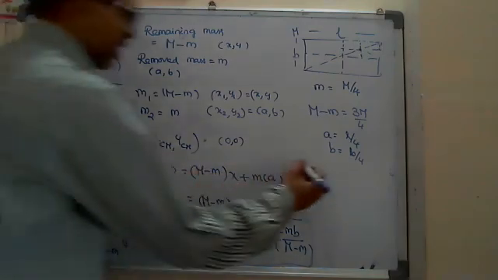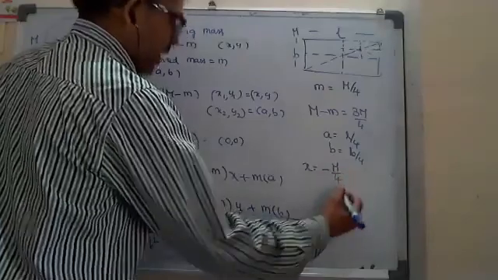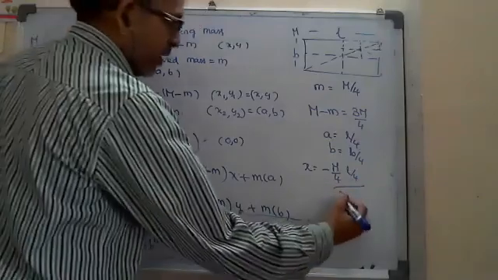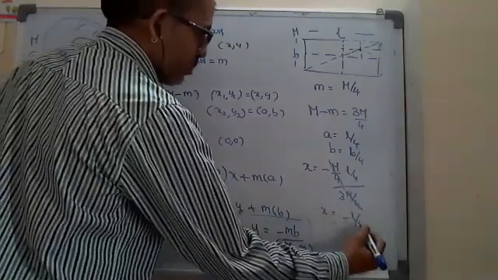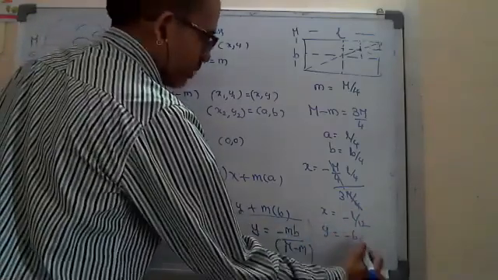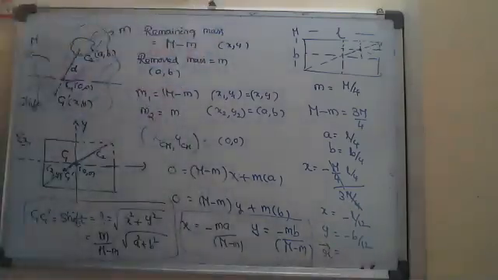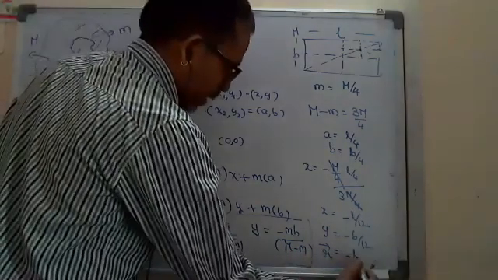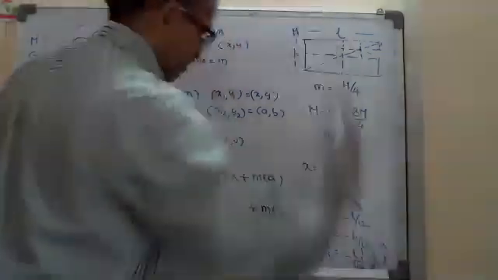The x coordinate will be minus (M by 4) into (L by 4) divided by (M minus m), which is 3M by 4. So x is equal to minus L by 12. In the same way, y is equal to minus B by 12. Therefore, the position vector he asked for, x i cap plus y j cap, is minus L by 12 i cap minus B by 12 j cap.